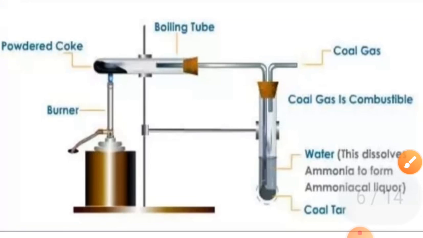And here we can learn about destructive distillation. What is destructive distillation?